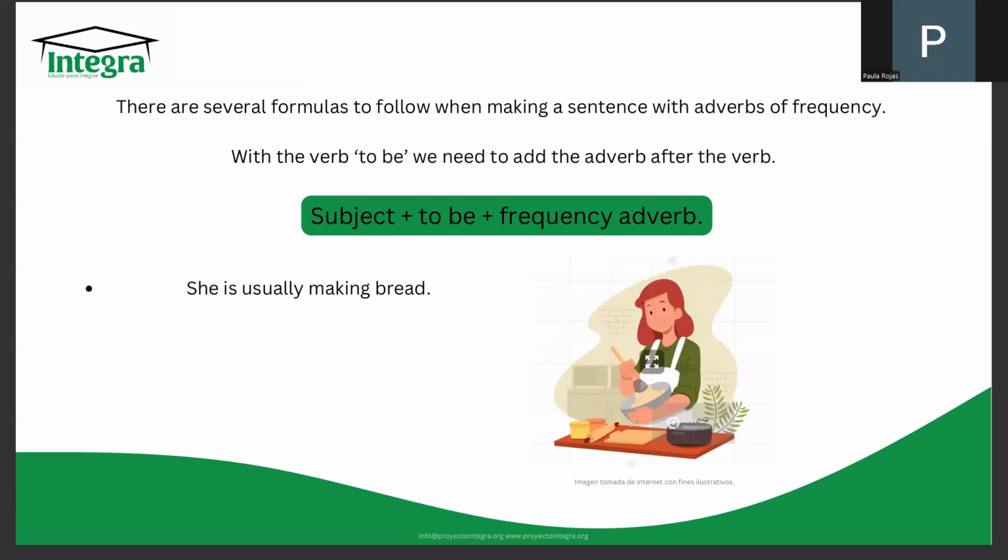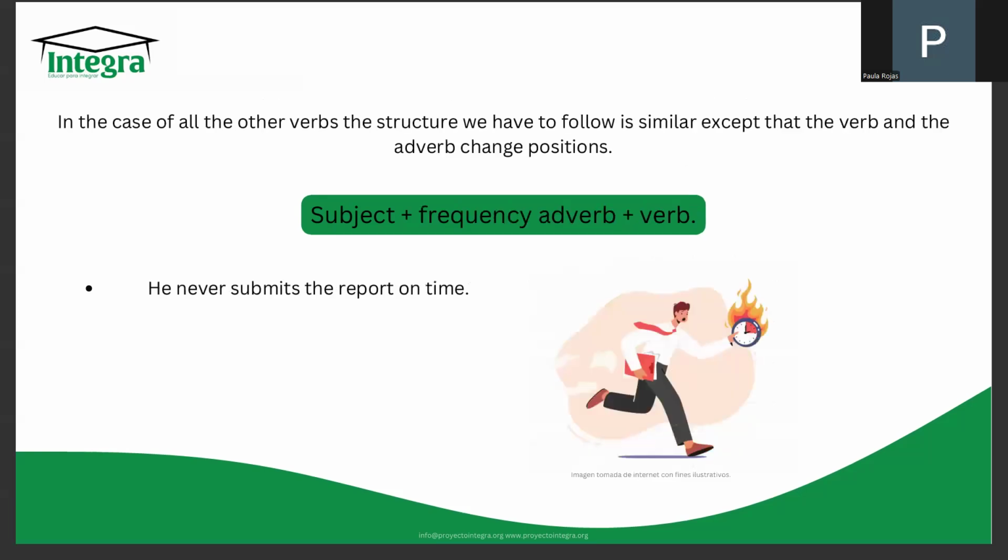So that would make subject plus the verb to be plus the adverb of frequency. So for example, she is usually making bread. So she is the subject, is our main verb, the verb to be, and then we add the adverb of frequency, which is usually, and then the rest of our sentence.